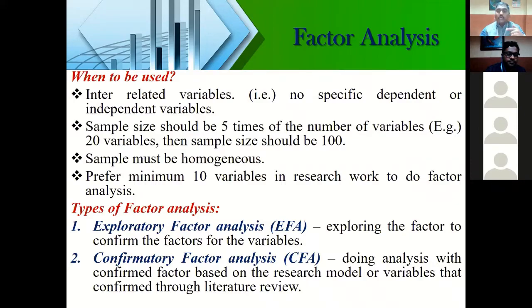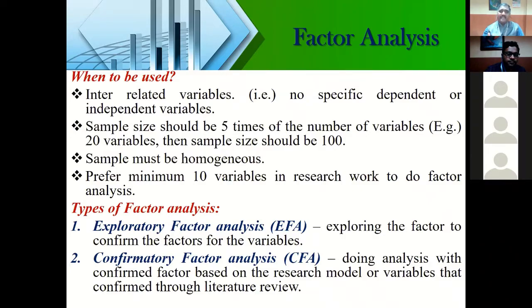You can do a correlation matrix also. But when you have a larger number of factors which determine your overall outcome, we need clarity on which of the factors are interrelated or correlated and have an impact on our outcome variable. That confirmation will be done only with the help of factor analysis.